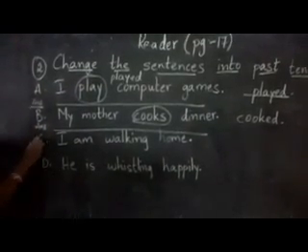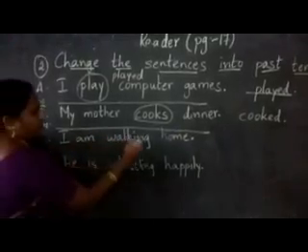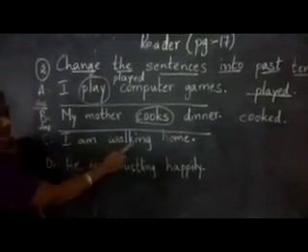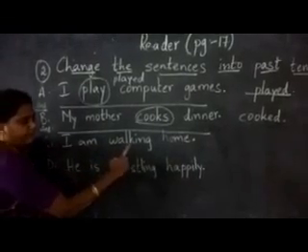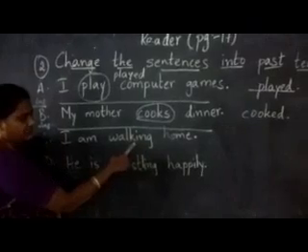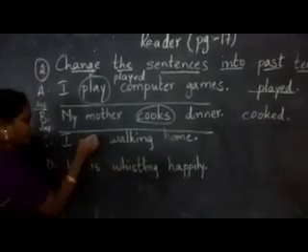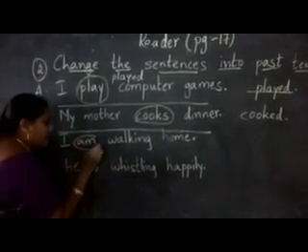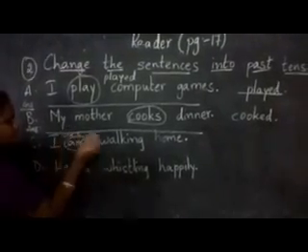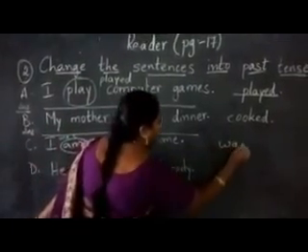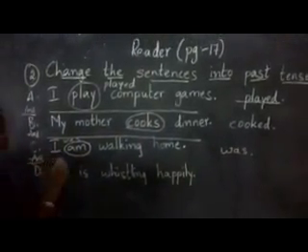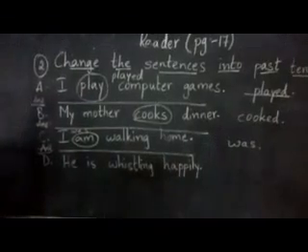Coming to C. I am walking home. What is the verb here? The verb is in past continuous tense. So here I am going to change am into past tense. I was walking home will be your C-bit answer.